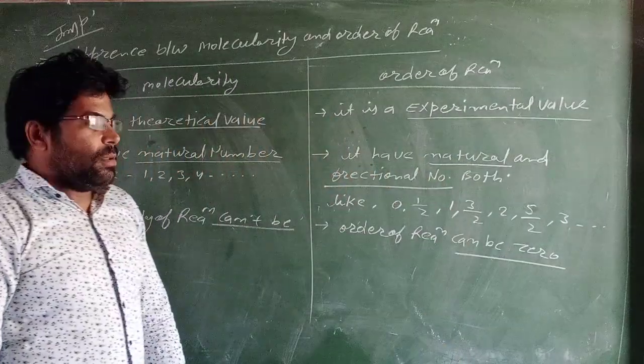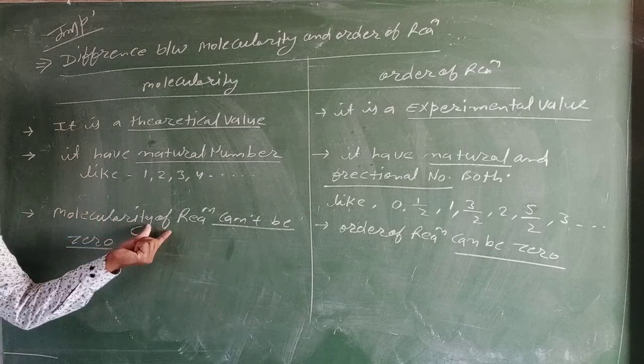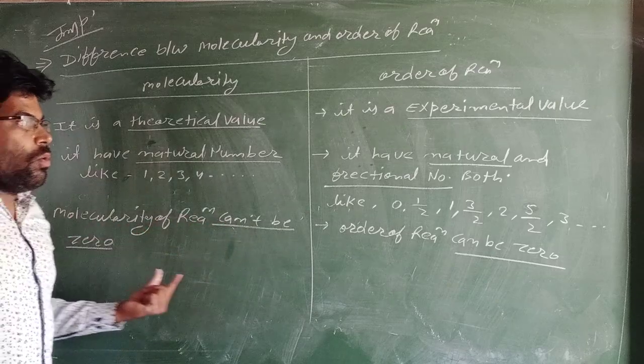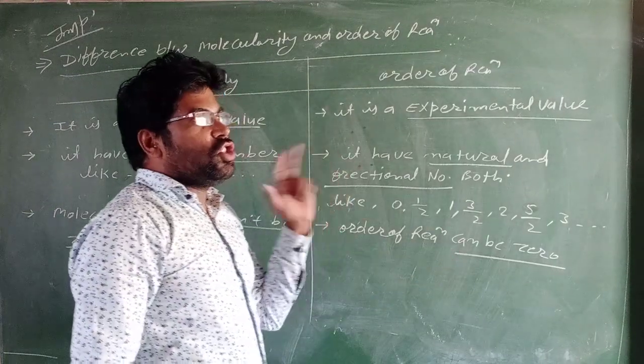Order of reaction can be zero. Molecularity of a reaction cannot be zero and order of reaction can be zero.